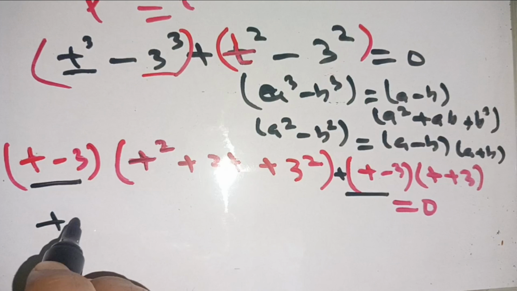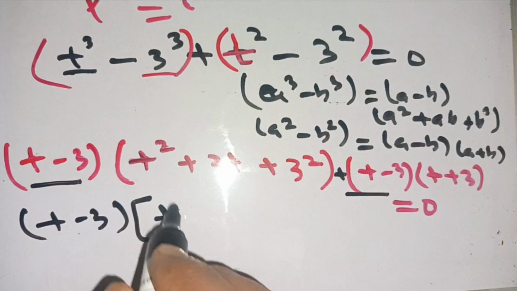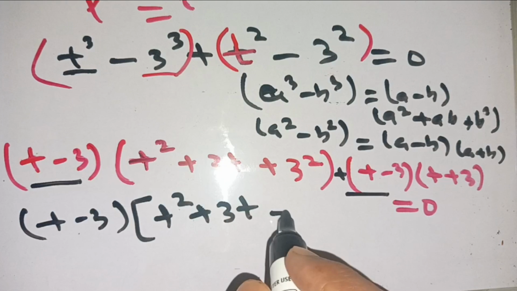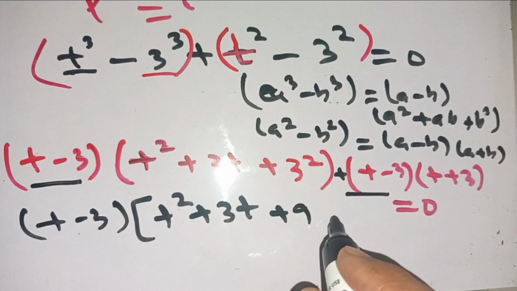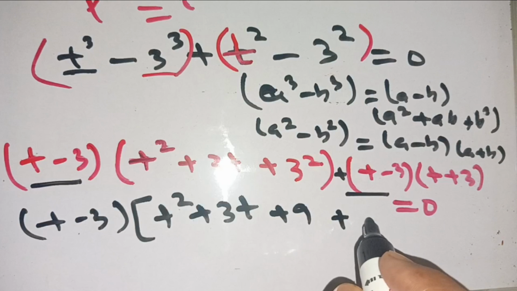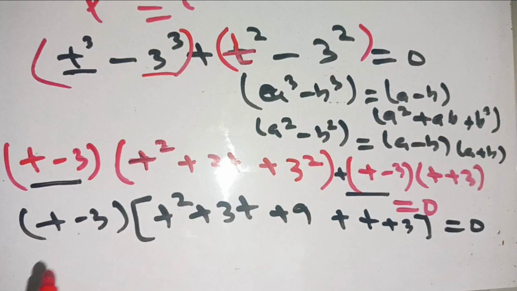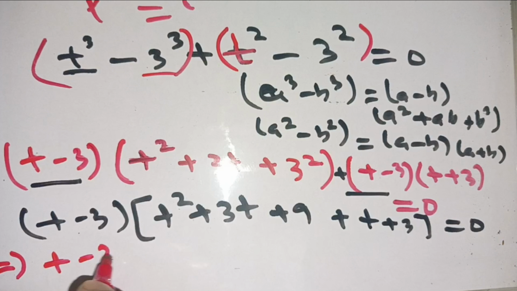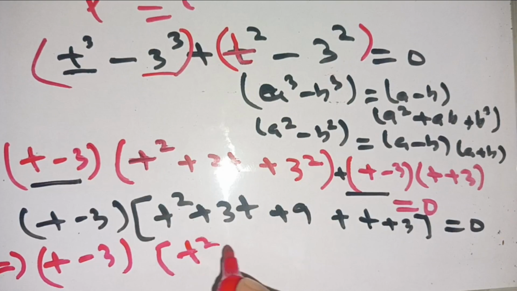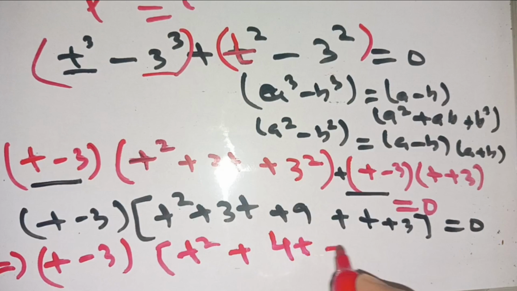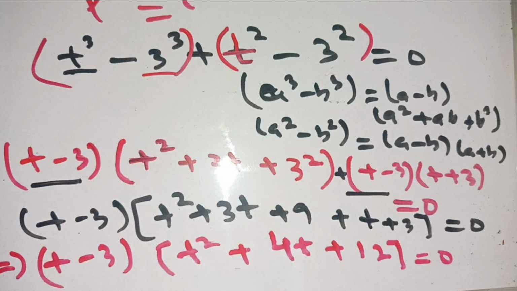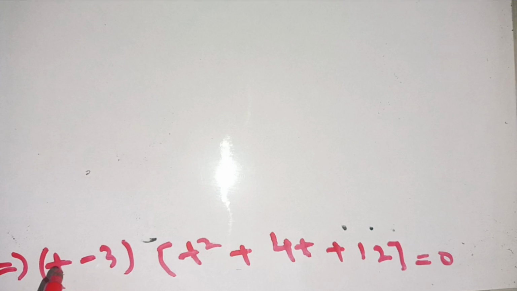We get (t - 3)(t^2 + 3t + 9 + t + 3) = 0. Simplifying, this is (t - 3)(t^2 + 4t + 12) = 0. So there are two factors: t - 3 and t^2 + 4t + 12.